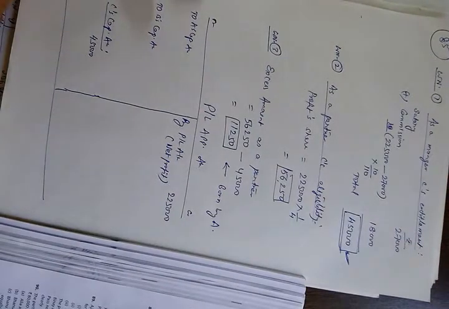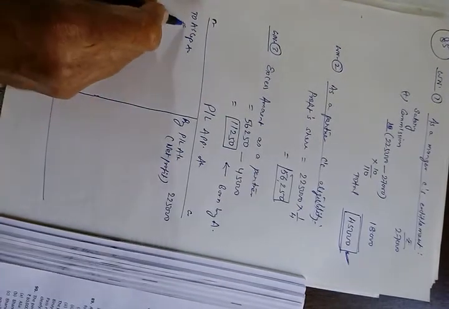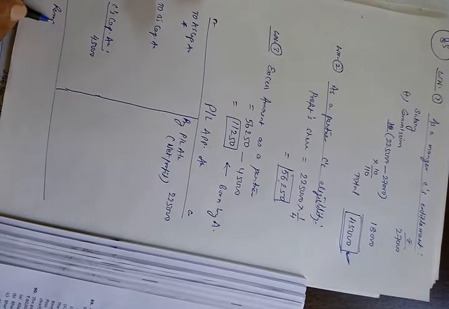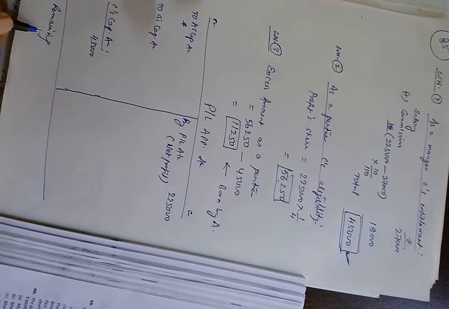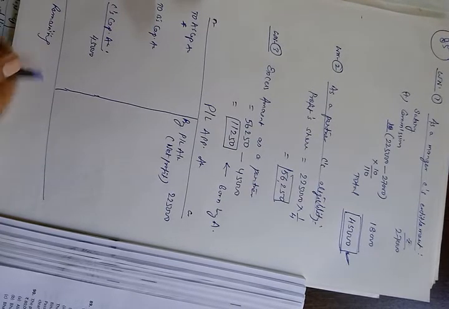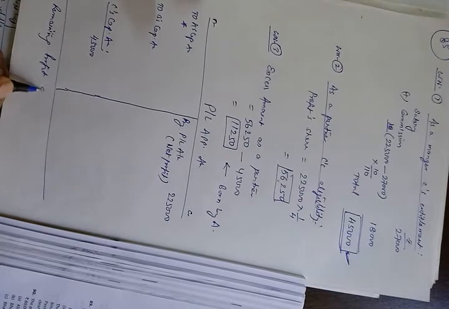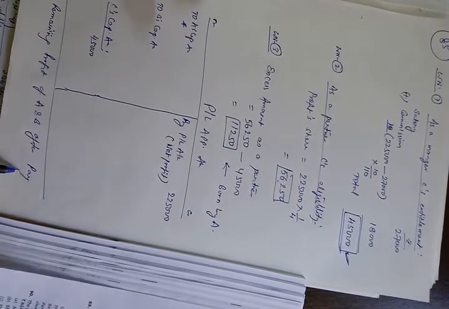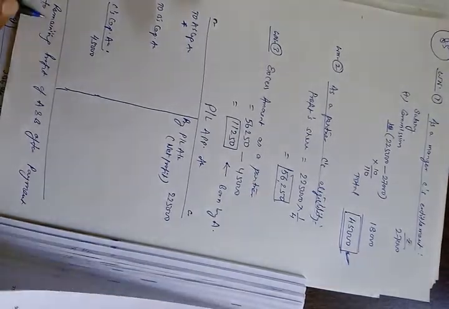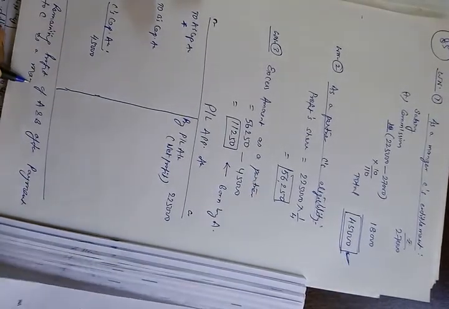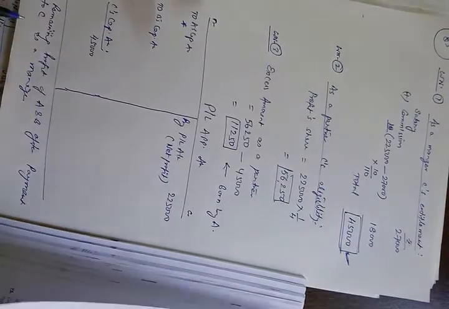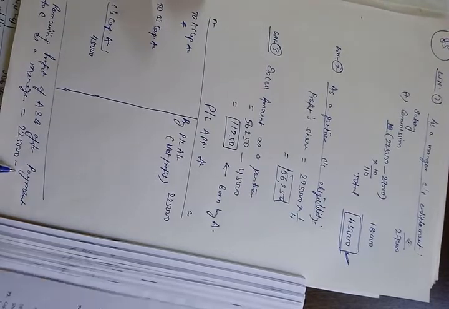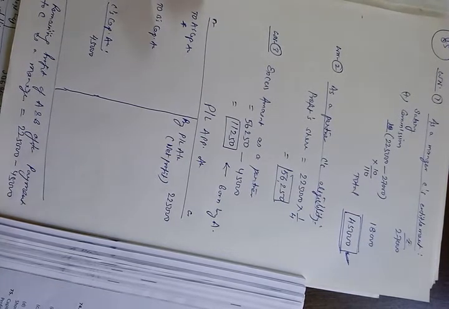So for the remaining profit, make a note, star over here. I am defining the star. Remaining profit of A and B after payment to C as a manager is equal to 2,25,000 minus 45,000.